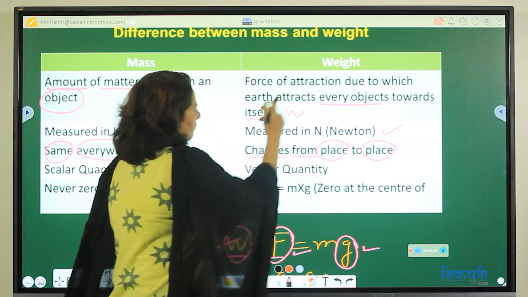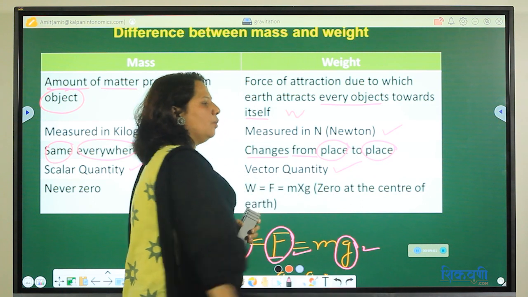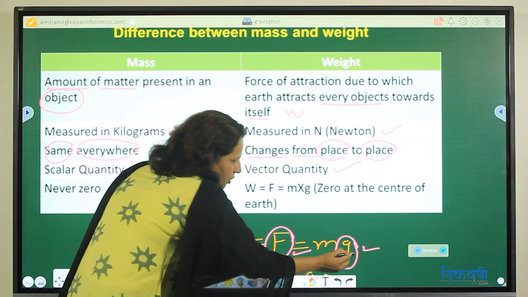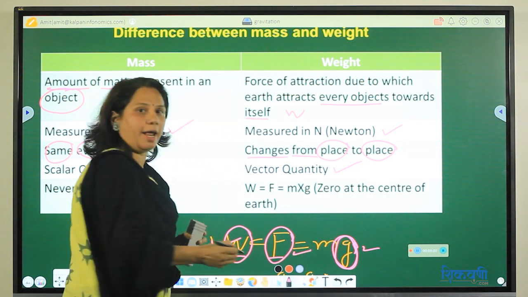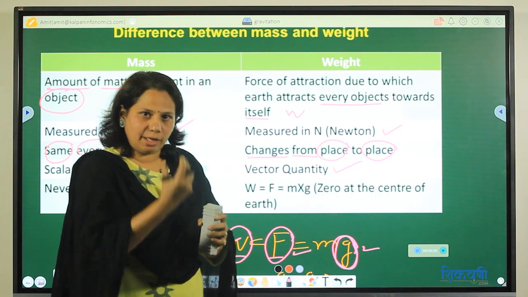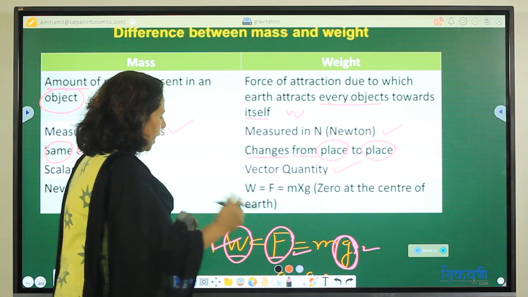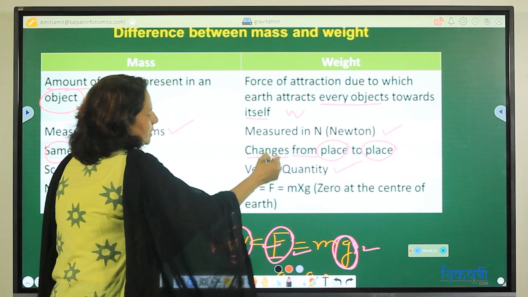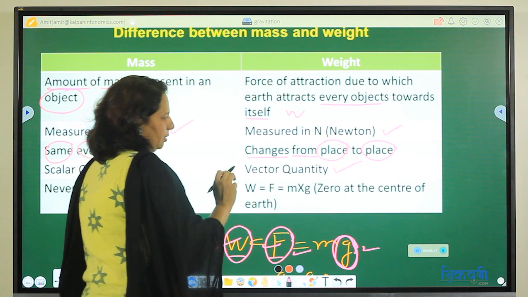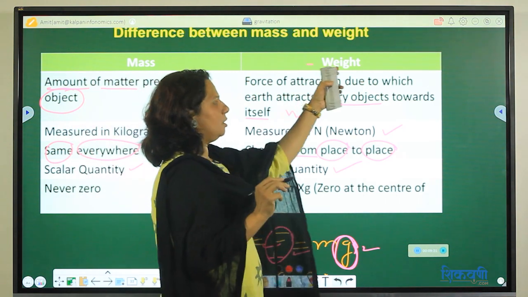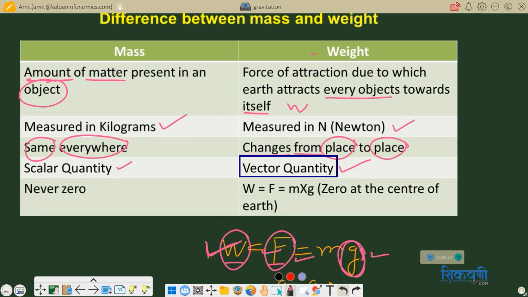But weight is a vector quantity. Why is it a vector? Because in weight, G is involved, correct? It is pulling that object downwards, which means there is a direction, correct? That's why F is a vector quantity. It means W is a vector quantity. What is W? Weight. Weight is a vector quantity and mass is a scalar quantity.